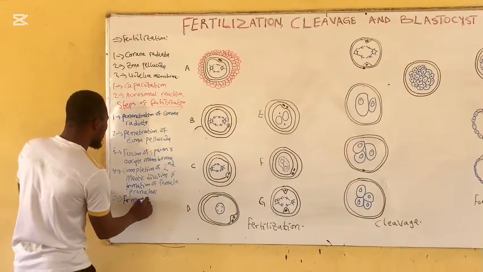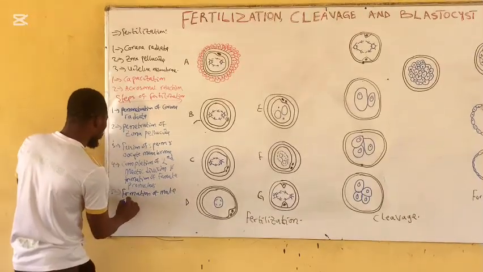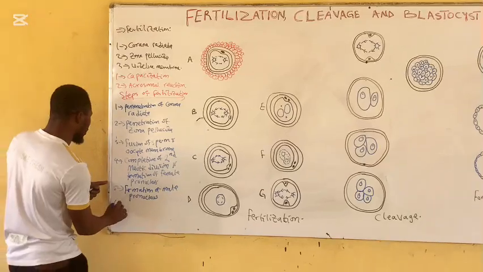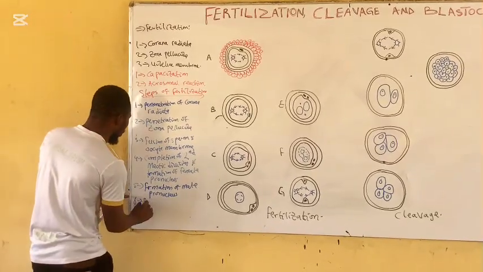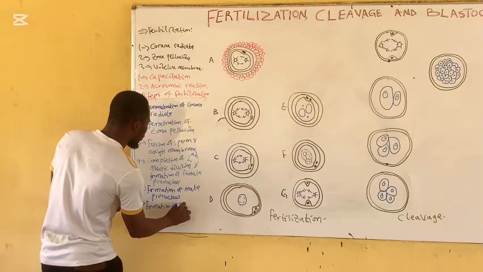Formation of male pronucleus. And lastly, the 6th one is formation of zygote.